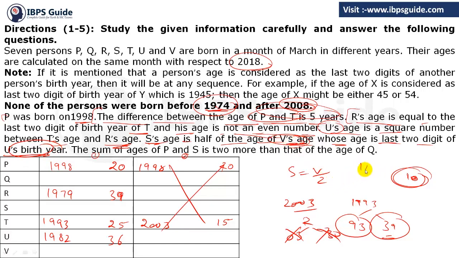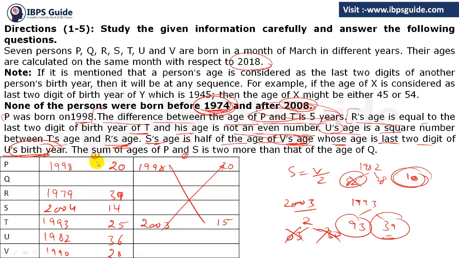So U's birth year is 1982, but you can't consider 82 as the age, because it can't be, as nobody was born before 1974. Got this point? So its age must be 28. So V's age must be 28. Now if V's age is 28, then S's age must be 14. If V's age is 28, the birth year will be 1990, and if S's age is 14, its birth year must be 2004. Clear?